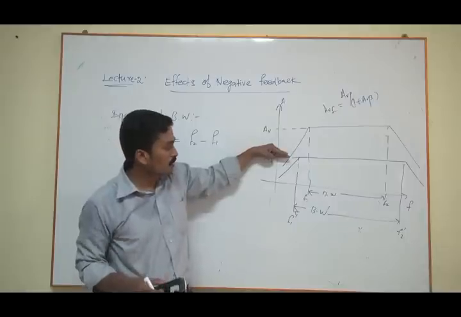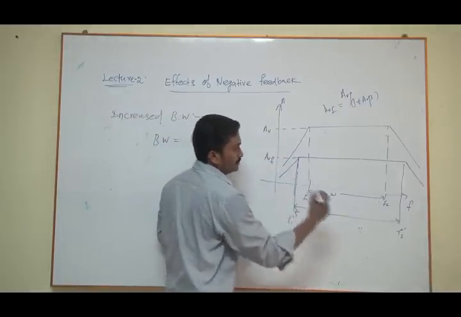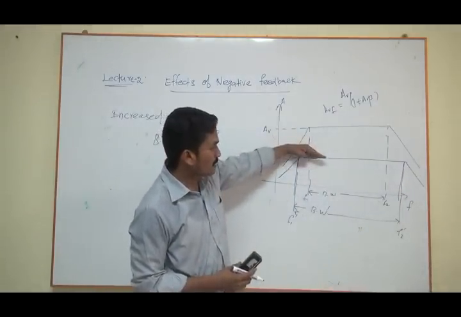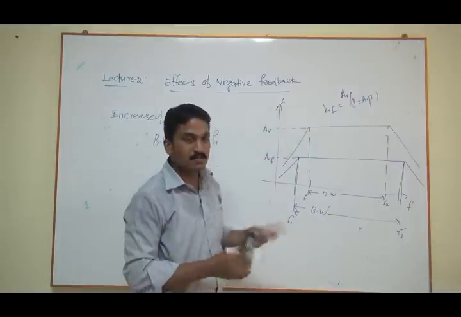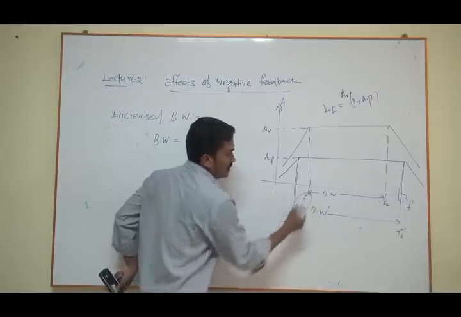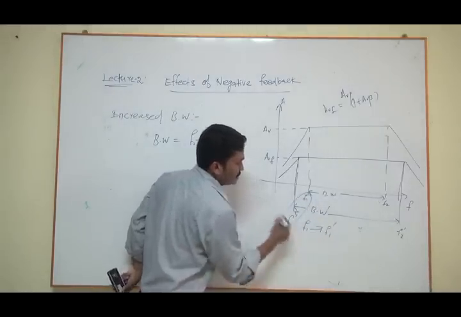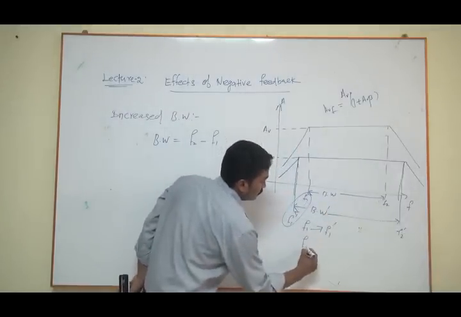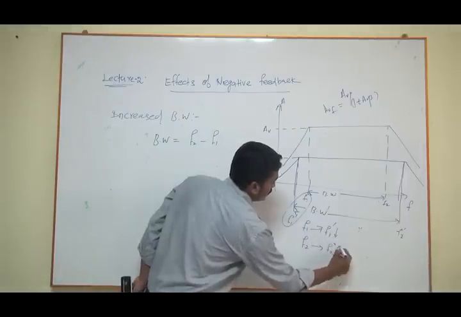And if you draw the 3 dB graph, you will get a frequency response like this, right? Your maximum location comes down, or the gain comes down from here to here. So your lower cutoff frequency is reduced from f1 to f1 dash, and the upper cutoff frequency is increased from f2 to f2 dash. This is reduced and this is increased.